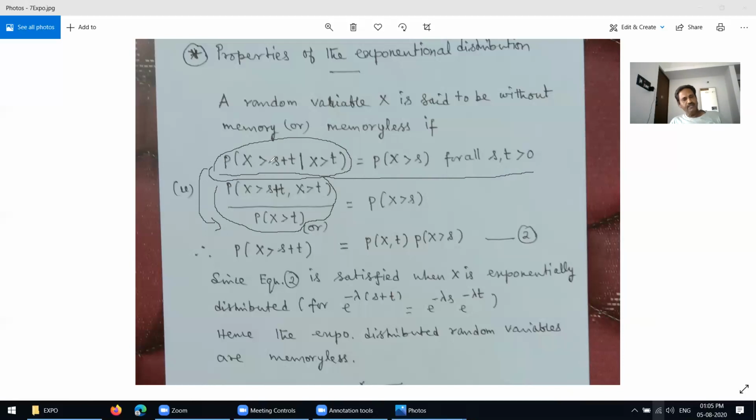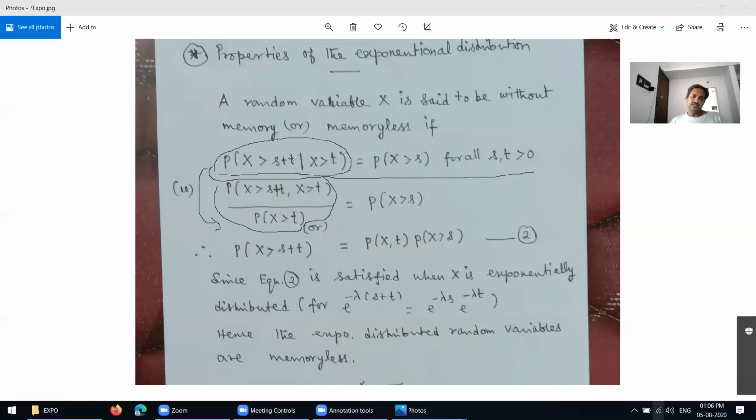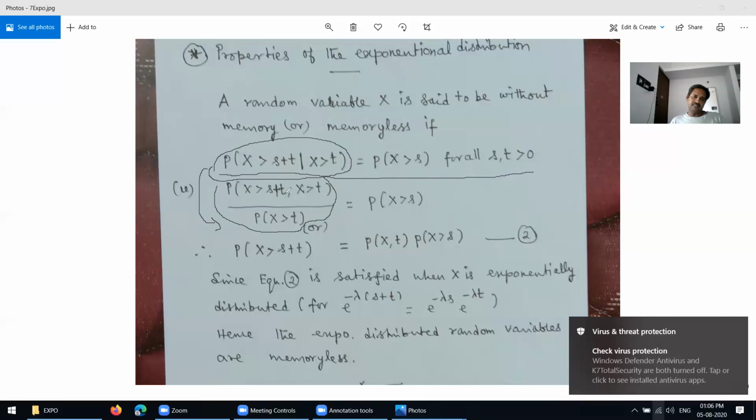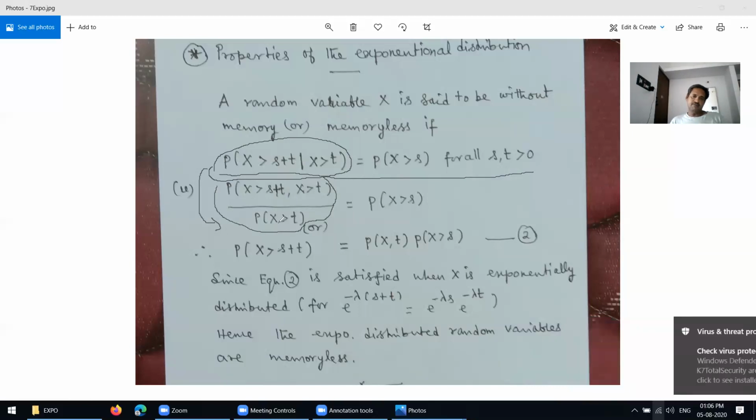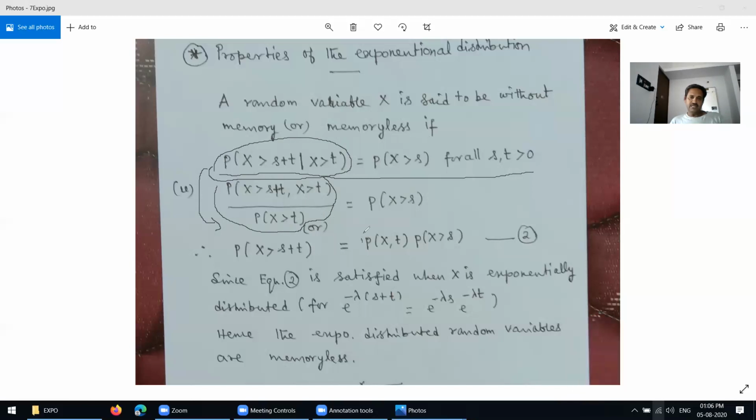Because of the probability functions, we have to write the conditional probability of x greater than s plus t, given that x greater than t, as probability of x greater than s plus t, comma, x greater than t, over probability of x greater than t, equal to the right hand side values. Here the denominator goes to the right side. You are getting it like this.